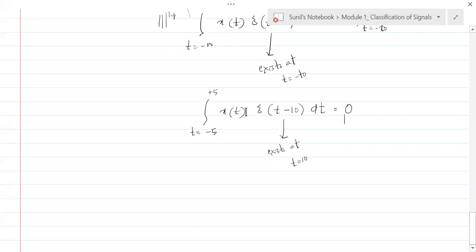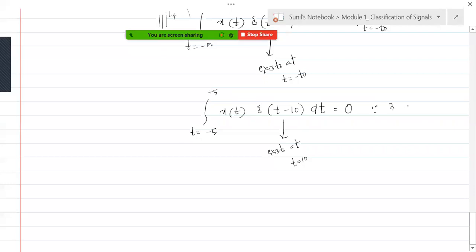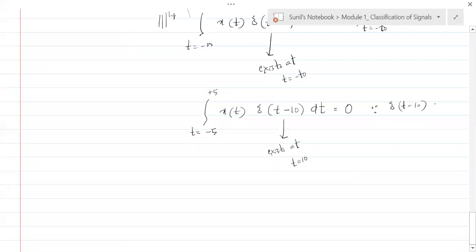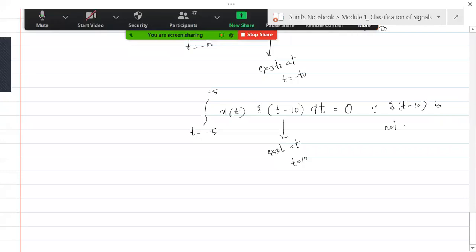We are multiplying x of t by delta of t minus 10. Delta of t minus 10 actually exists at t equal to 10, but we are evaluating this from minus 5 to plus 5. That means this is not in the range of evaluation. This is 0. Since delta of t minus 10 is not in the range of integration.